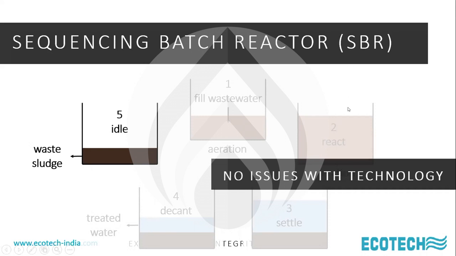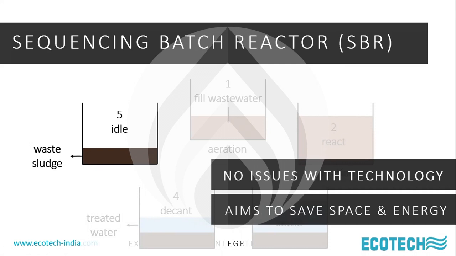So this is the sequence of operations which happens in an SBR STP. As I said, I have no issues with the technology. As a chemical engineer, I understand the benefits of a batch reaction in this particular case. Certainly, batch reaction is extremely good, but then the advantages do not accrue on a small scale. Aims to save space and energy. Two main advantages claimed for SBR technology are that it saves space, that is, the footprint is smaller, and energy savings are accrued.